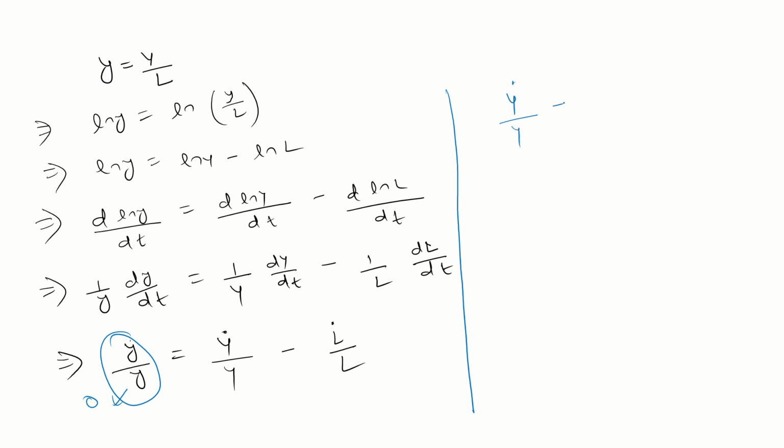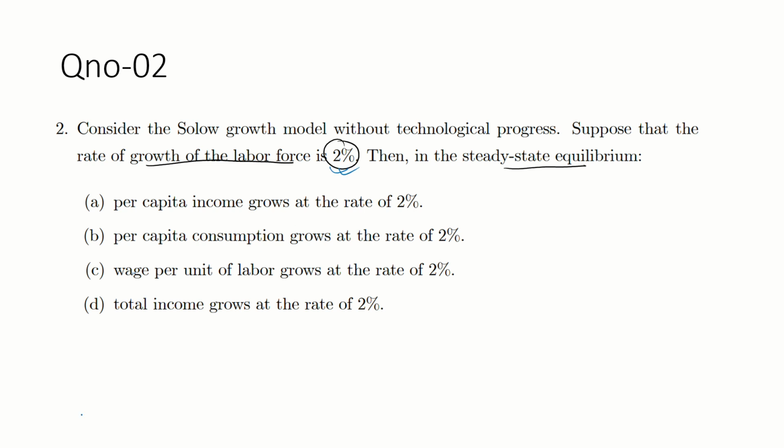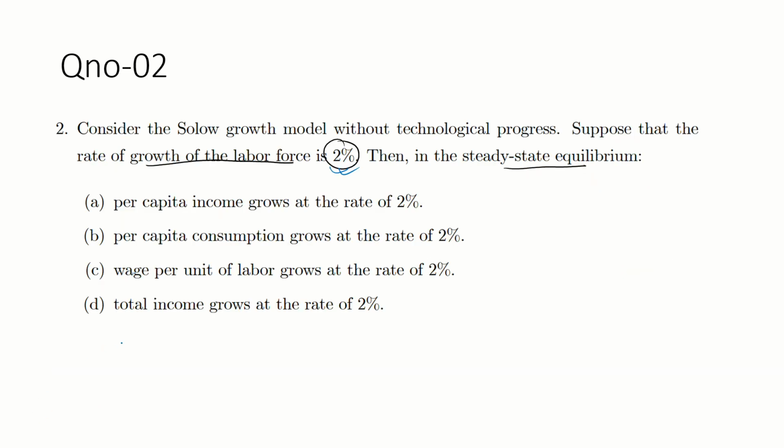Capital Y by Y minus L dot by L is equal to what? Zero. Y dot by Y is what? Aggregate output per worker, del Y by del Y is equal to L dot by L, and that is given here now. This is a growth rate, the growth rate of labor, and that is given in the question itself. Growth rate of labor force is what? 2%. So capital Y dot by Y, that is the growth rate in aggregate output, is also 2%. Simple. So growth rate of aggregate output is also 2%.